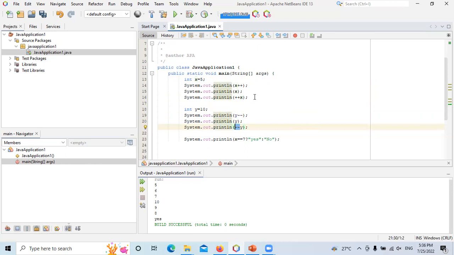Similarly, post decrement and pre-decrement. The job is the same. Here, the number is being incremented. Here, the number is being decremented. Okay, what is the alternate if I don't want to use this, but I want to make the same effects in my program? Instead of using the post increment, I say x, and then right after I say x is equal to x plus 1. So I can say x is equal to x plus 1 and remove this post increment. It has the same effect as it was previously.